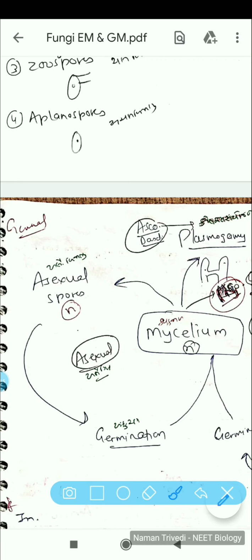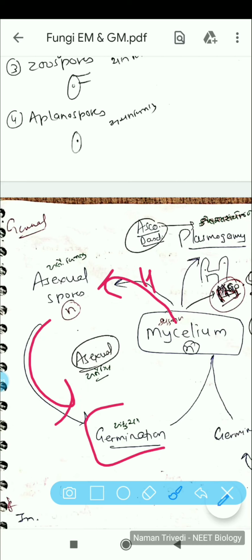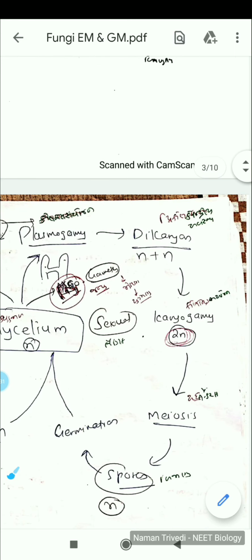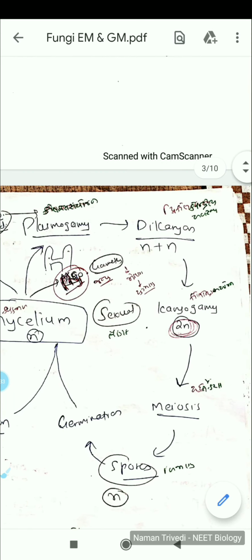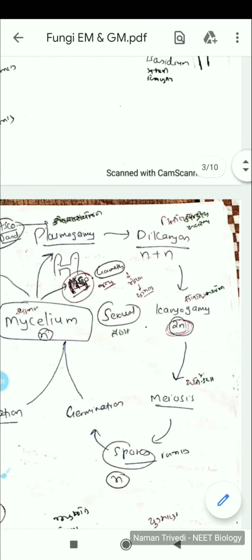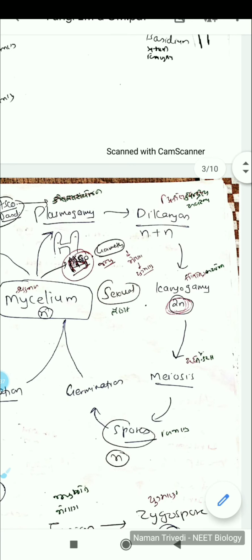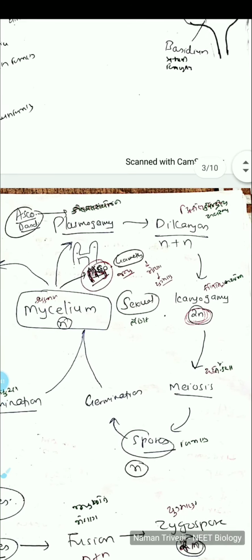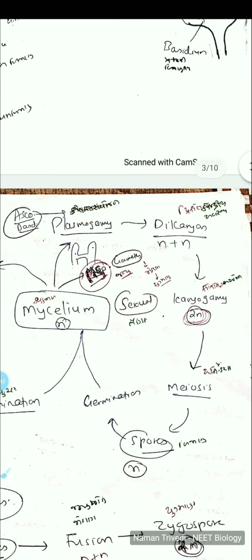Okay, once again, from the mycelium, asexual spores will be born on the hyphae or the structures, and then there will be germination of spores. It will develop into a hypha which is haploid, and again a mycelium is formed. Now if it successfully carries out two or three cycles of asexual reproduction, the fungi will undergo the sexual mode of reproduction, or sexual life cycle.